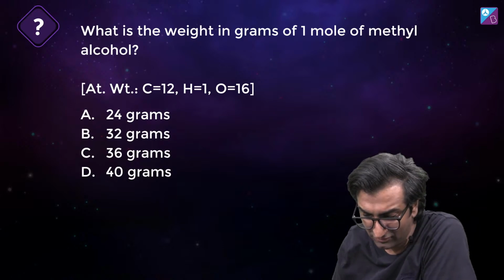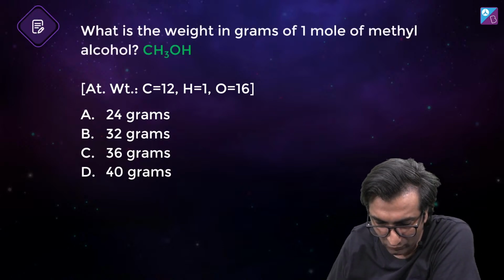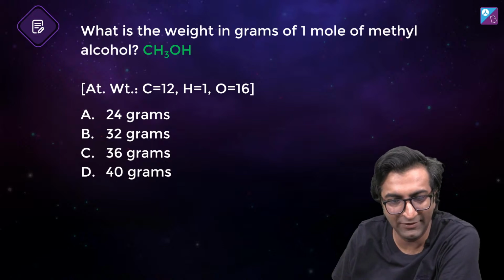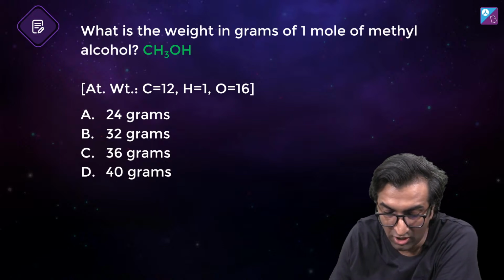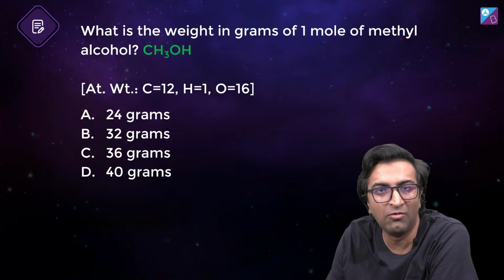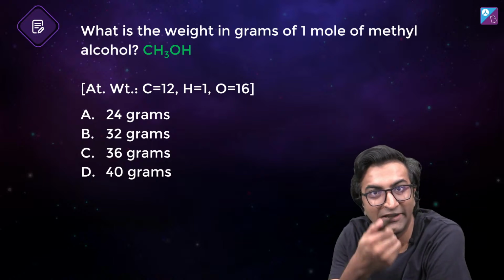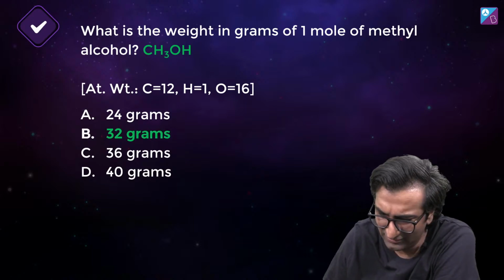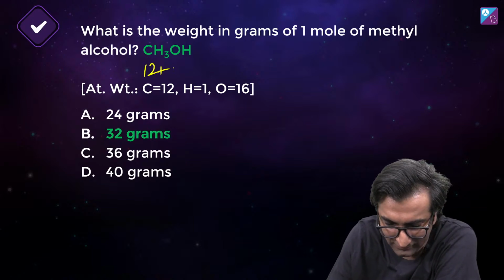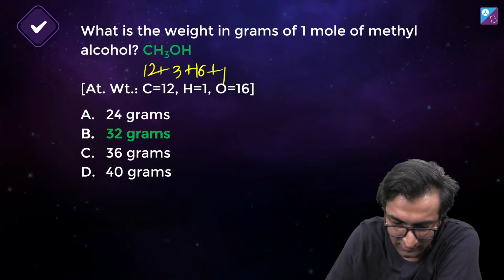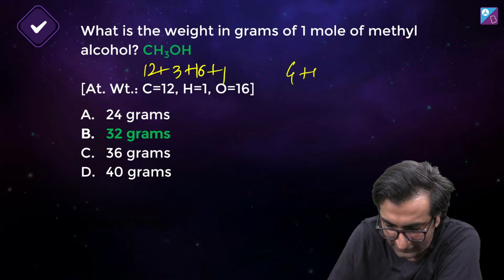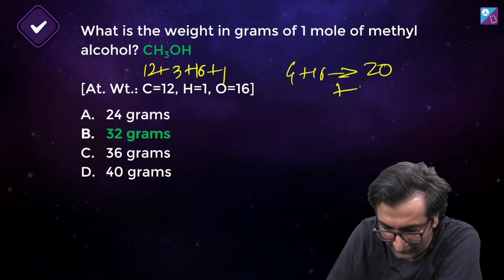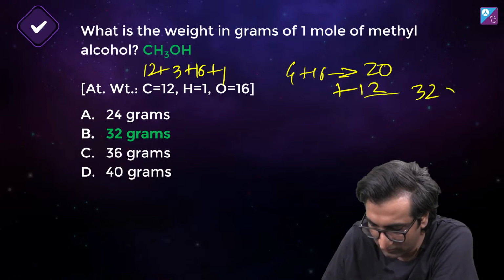Okay, sweet. How do you guys get 32? What is methyl alcohol? Nobody asked me. Methanol is the first alcohol of the homologous series, you studied it in 10th. Good that nobody asked what methanol is. Methanol is this. How? 12 plus 3 plus 16 plus 1. So 3 plus 1 is 4, plus 16 gives 20, plus 12 gives 32. Done.